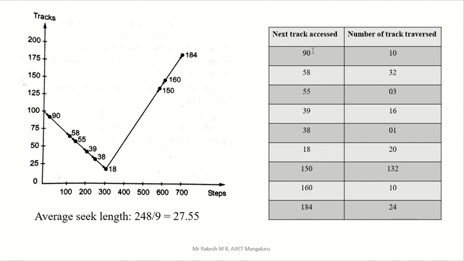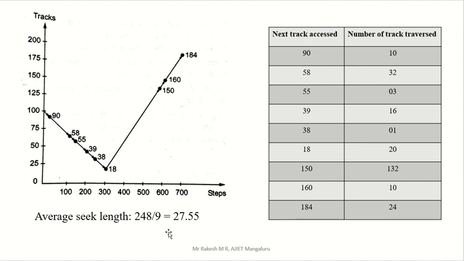58 minus 90, 32. 55 minus 58, 3. 39 minus 55, 16. 38 minus 39, 1. 18 minus 38, 20. 150 minus 18, 132. 160 minus 150, 10. 184 minus 160, 24. So this is the order. Now this is the number of tracks, or number of steps, we have taken.